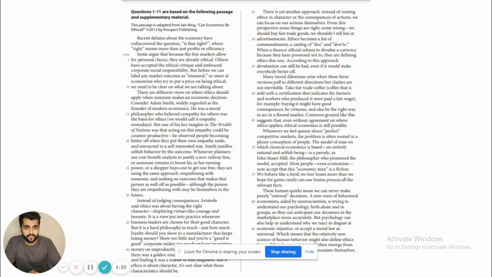So this is the passage, and the first step is survey, right? So you read the blurb at the top, which is this passage is adapted from Ian King, Can Economics Be Ethical, right? Now you have to skim through the whole passage to get an idea what the passage is about. A good idea of this is to read the first sentence of every paragraph. That will give you some idea about the passage itself.